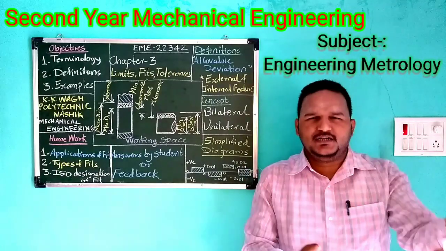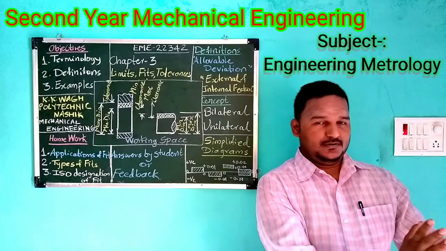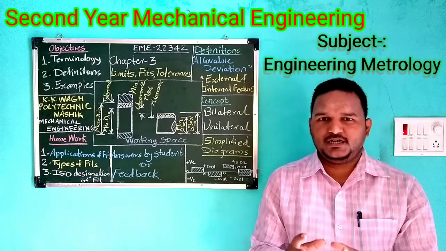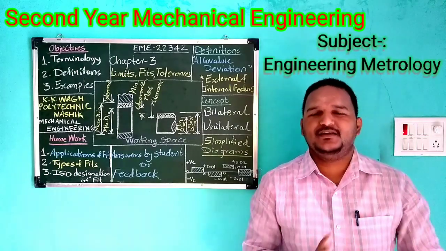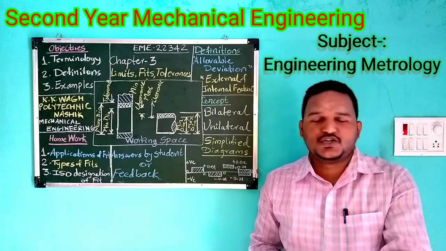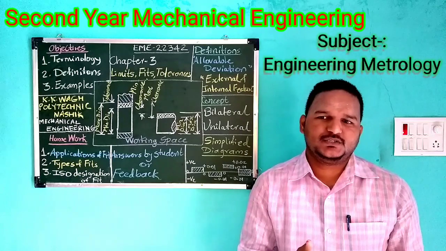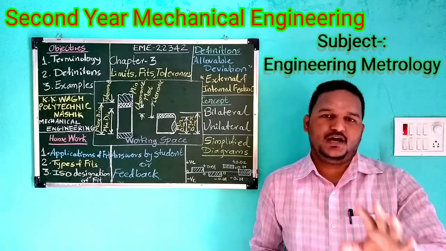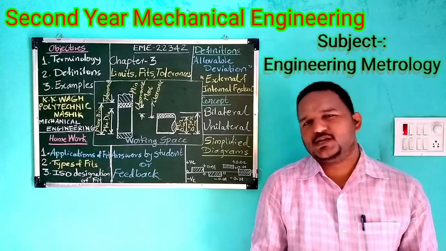Even if we manufacture the product correctly, we may not have enough capability in the instrument which checks that product, to confirm that this is perfectly manufactured and has perfect dimensions. So we cannot check it either. That's why the need arises to give some tolerance, or allowable variation. That is what we are going to discuss in today's lecture.